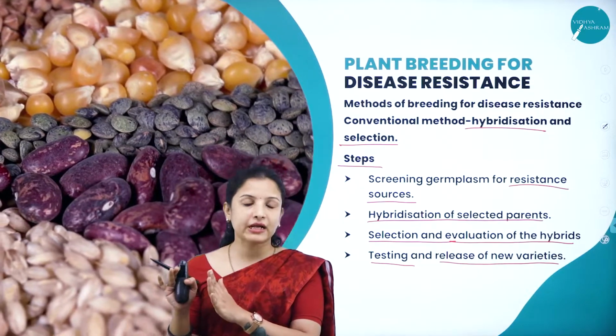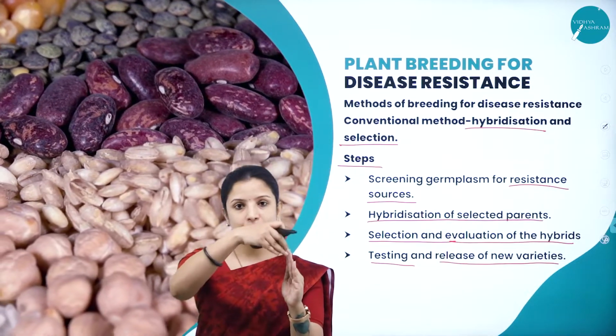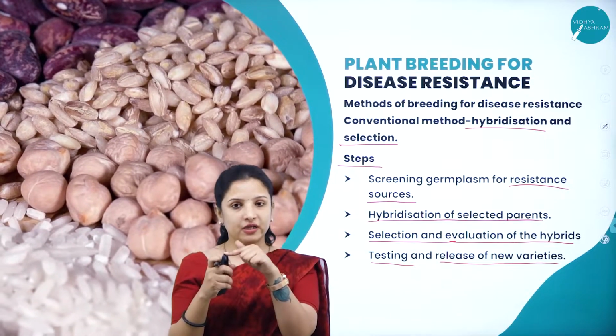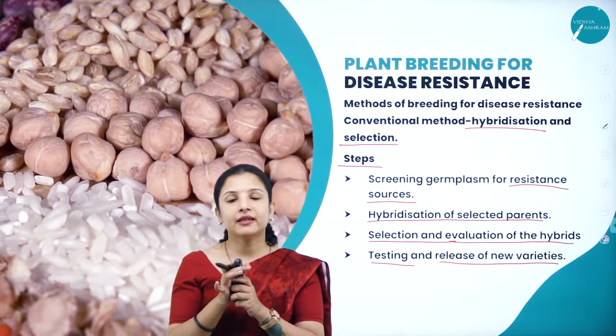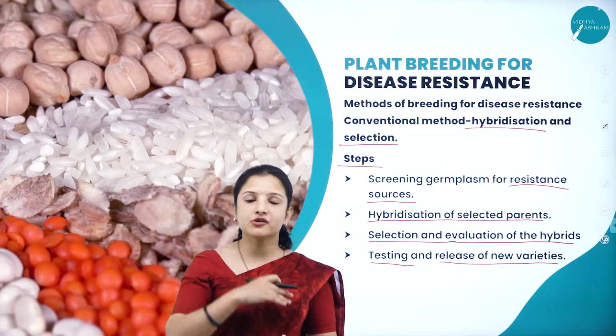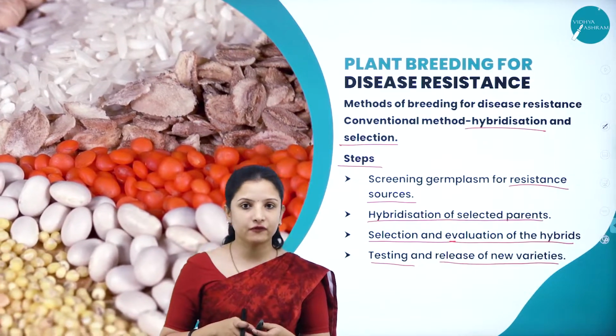It is called the female plant now. Why? Because the anthers have been removed. So they will take the pollen and dust it onto this particular female plant, onto the stigma, and they will bag it. Why bagging? Because pollen grains from somewhere else should not come in the wind and fall on that particular plant, right? So that is why they go in for bagging.